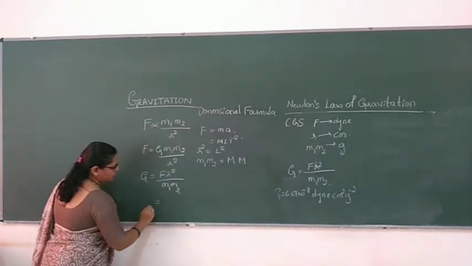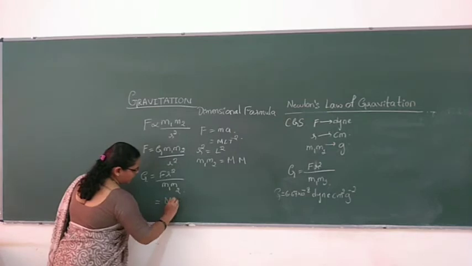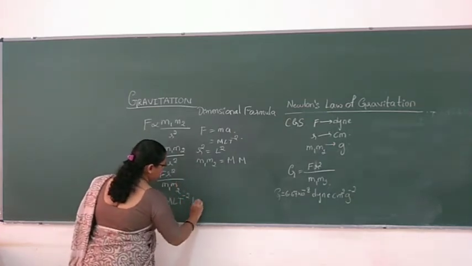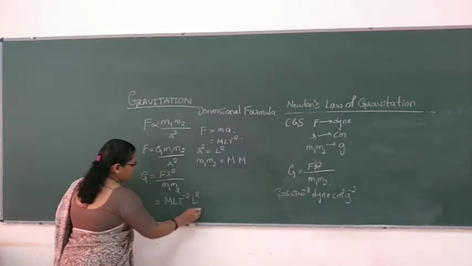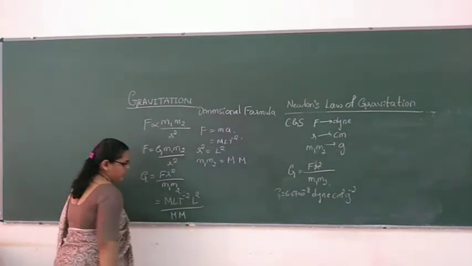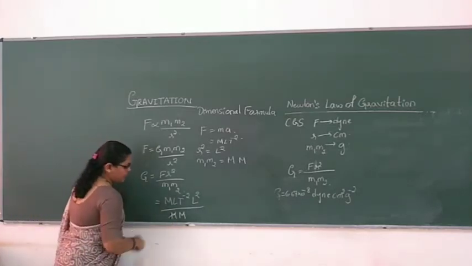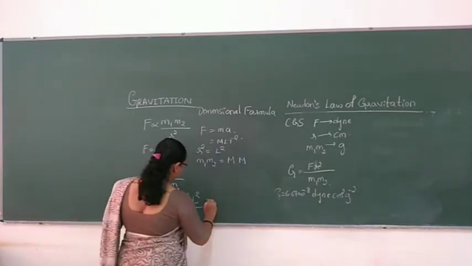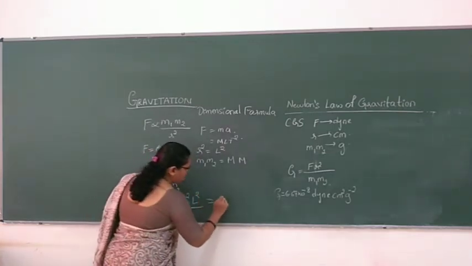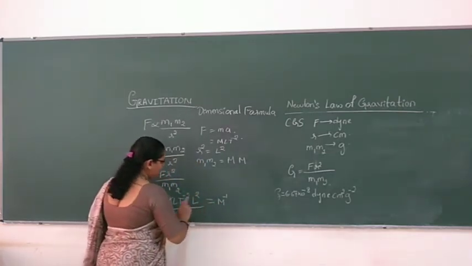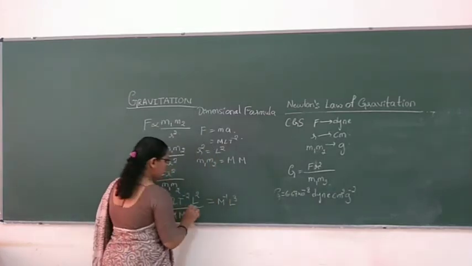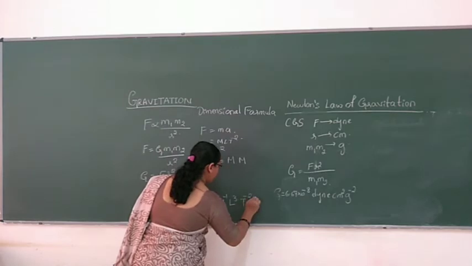Now find out. F is what? M L T raised to minus 2, that is force. R square means it is L square. M and M, so one M will get cancelled here. What remains? M, in the denominator. So M raised to minus 1, L cubed, and T raised to minus 2.